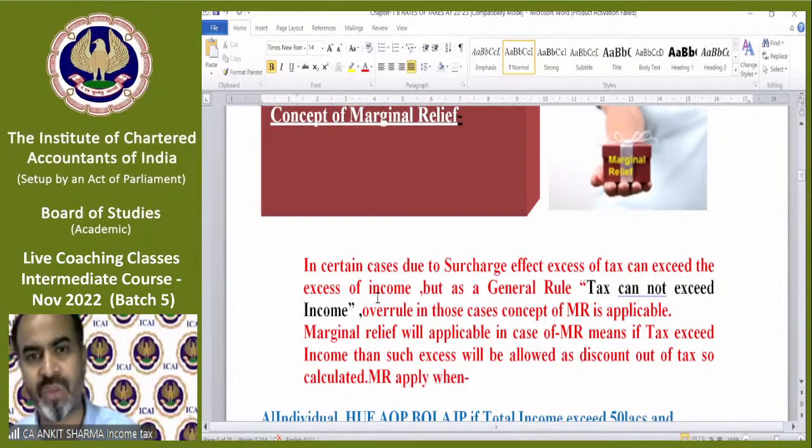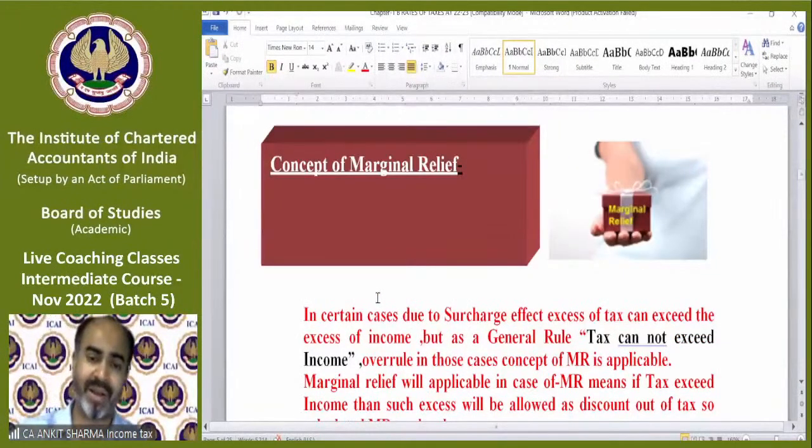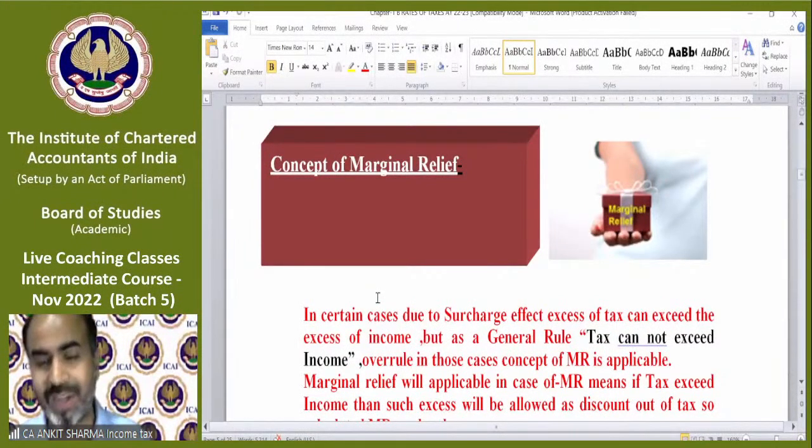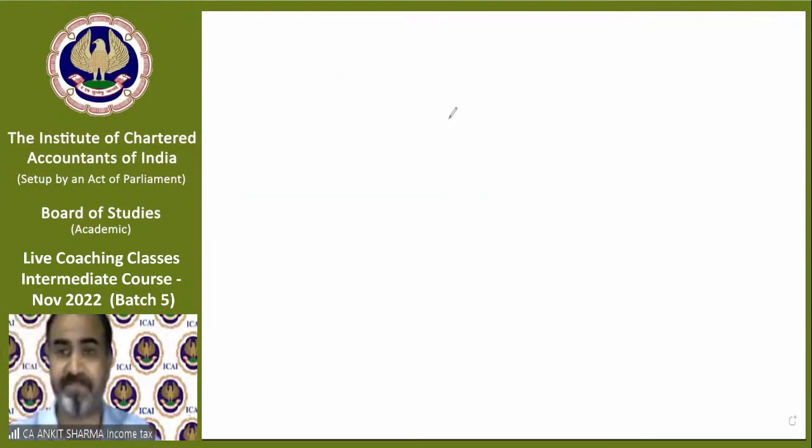So the concept of marginal relief: you will hear that, and if you are hearing it for the first time, you're going to be shocked. What it says is, suppose it happens that tax exceeds the income. It's very interesting. Now you feel the income tax. It's the beauty of income tax, how fascinating it is.